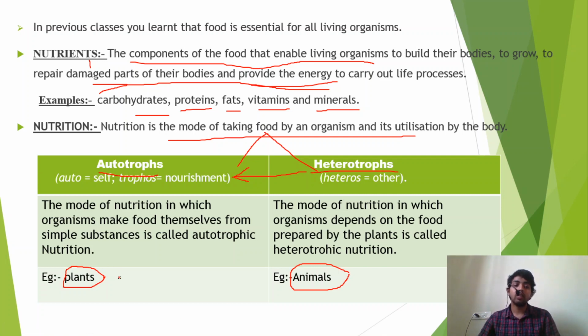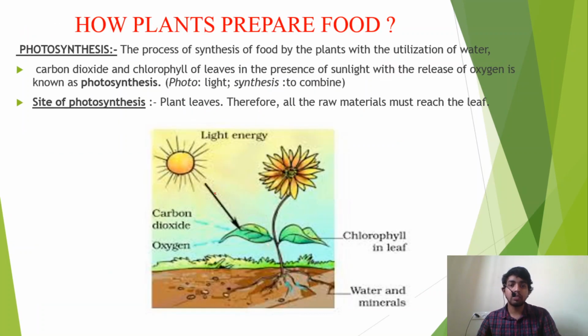So we might get a doubt: sir, how do these autotrophs, these plants, prepare their own food? Yes, we will study about this. Plants undergo a process known as photosynthesis. Photosynthesis is the synthesis of food by plants using water, which is why we water plants, and carbon dioxide from the surrounding air.